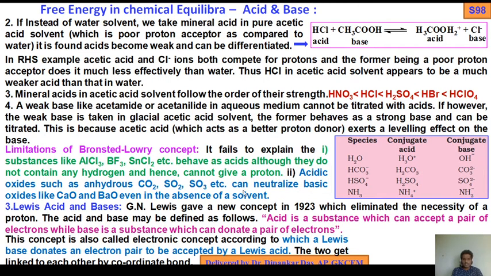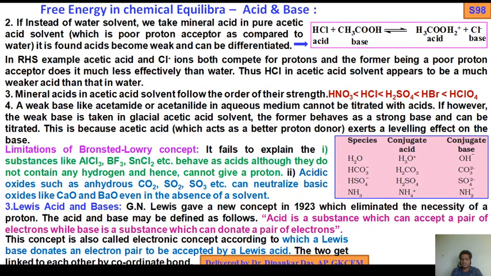Acidic oxides such as anhydrous carbon dioxide, SO2 and SO3 can neutralize basic oxides like calcium oxide and barium oxide even in the absence of solvent. Okay. So now Lewis acids and bases.